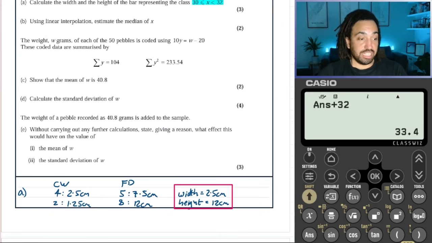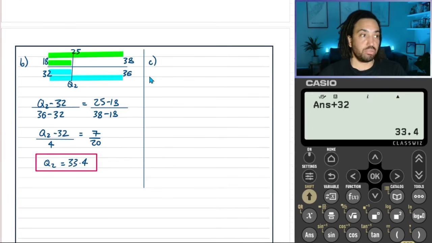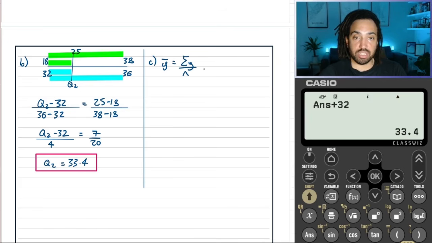We have the data here, and it has been coded. So we have Y's and W's, and we have all of the data for Y, so that's after the coding. It says show that the mean of W is equal to 40.8. Well, we need to find the mean of Y and then apply the code once we've found that. So the mean is the sum of the Y's divided by the number of data points. So we say the mean of Y is equal to the sum of Y over the number of data points.